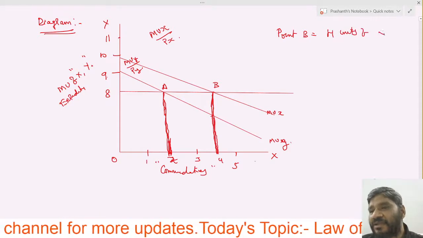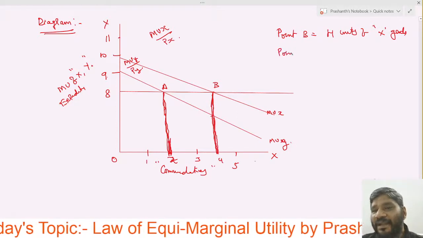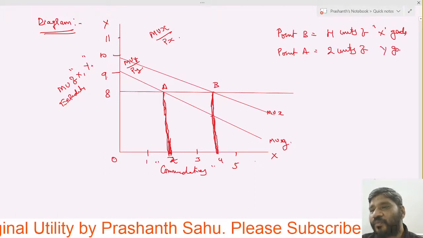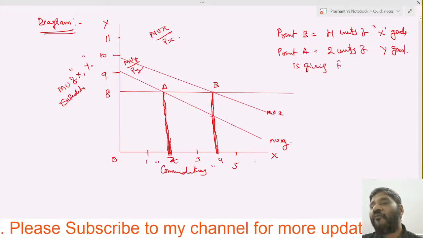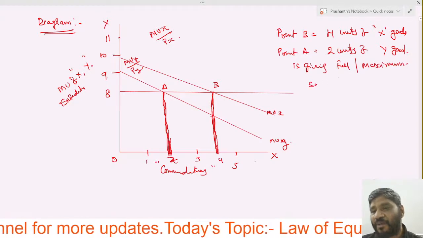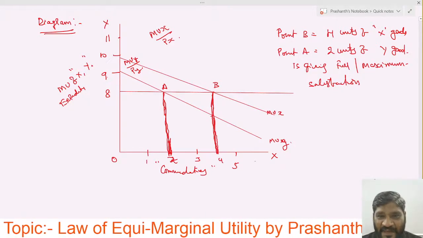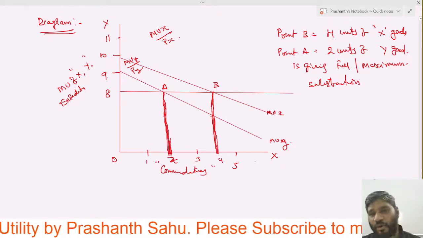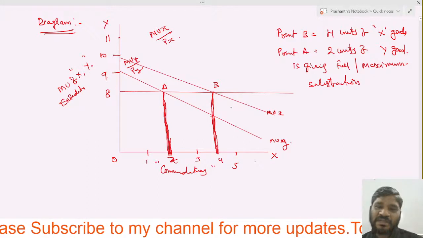4 units of X good, and point A is telling 2 units of Y good, is giving full or maximum satisfaction, isn't it? That is why I have taken a very keen interest in this line. This line is very important. 2 units of Y good and 4 units of X good have given the same satisfaction.